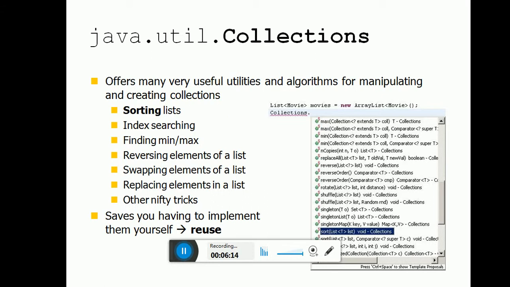Sorted list, index searching, finding the minimum and maximum, reversing the elements of the list, swapping the elements of the list, replacing the elements of the list. Other nifty tricks save you from having to write the implementation yourself, so you can reuse them.